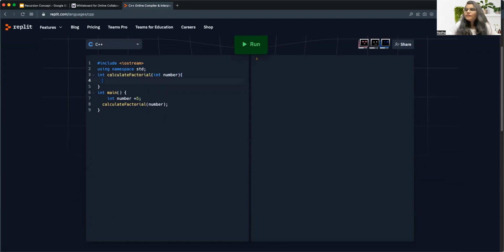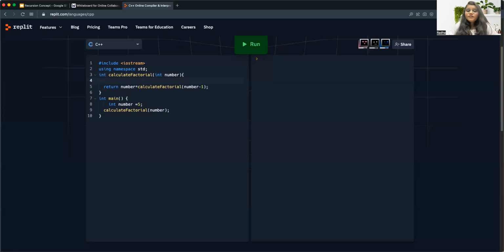Let's take one argument. Our job is to calculate the factorial. So we can simply write return number into this calculate factorial function, which will call itself with n minus 1. So how can we do that? We can do that in this way: calculate factorial number minus 1. But we need a base condition.